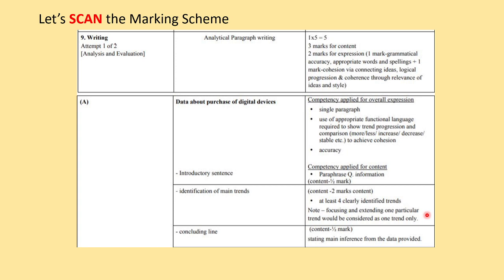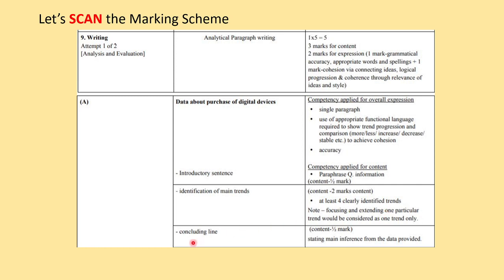So it is not that you just pick one trend, like the similarity that there is an increase in the sale of both, and keep writing the same trend again and again by changing lines and words. That will be taken as only one trend. Now I'll take you back to my paragraph and show you how there are 4 trends in my paragraph.